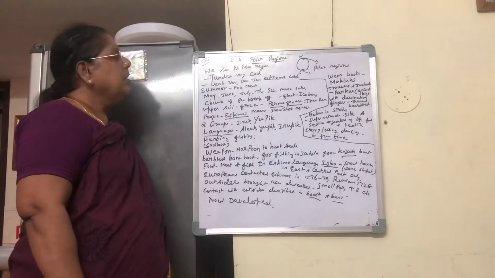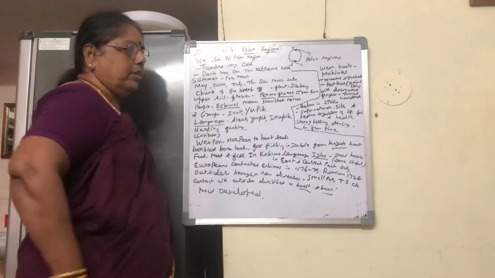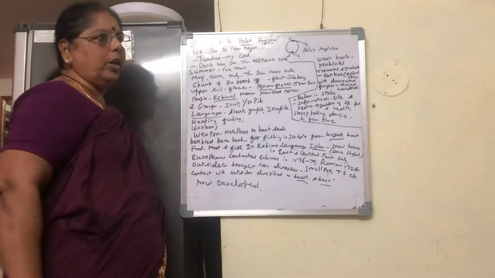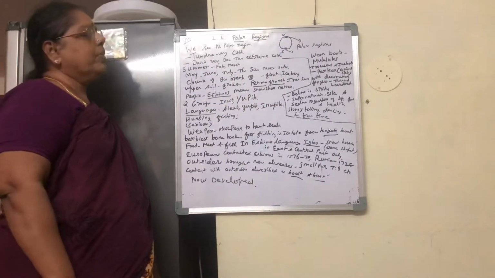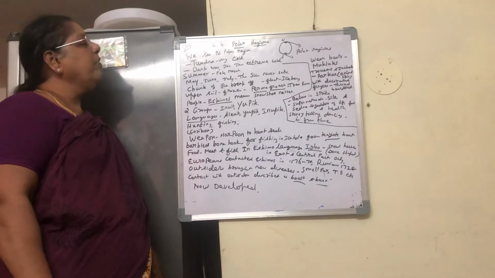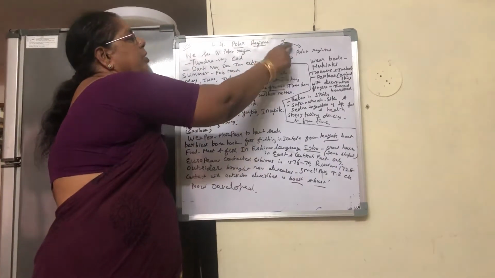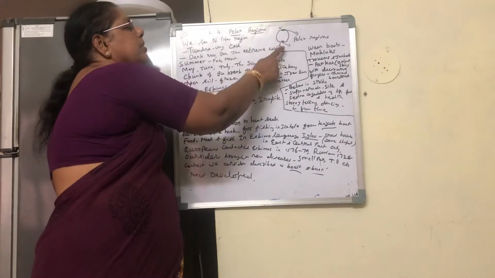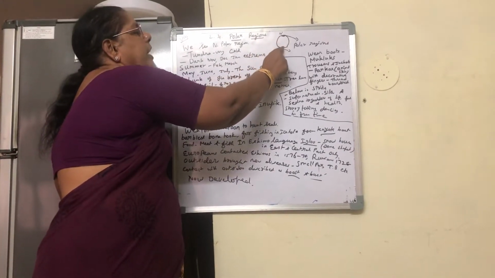Good morning, children. Today we see the lesson on polar regions. Poles. Where are the poles? Now I have drawn Earth on the board. Here, the equator is the imaginary line dividing the Earth into two halves. So when we divide into two halves, this is north, this is south. North, this point is a pole and here is a pole.